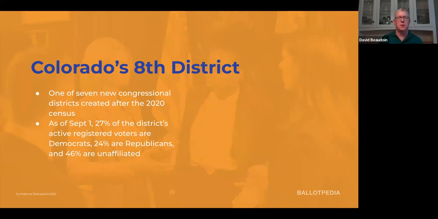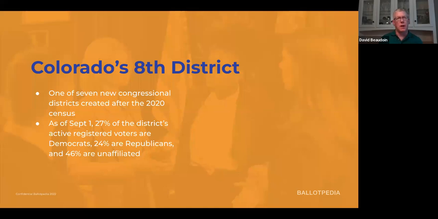So this is a race that clearly was drawn to be a swing district, and it will likely behave that way. There was an analysis of some of the statewide elections held after the boundaries were drawn. It looked at 8 statewide elections held between 2016 and 2020, and found that the Democrats won those 8 statewide races by an average of about 1.3 percentage points. So you can see it's likely to be very, very close.